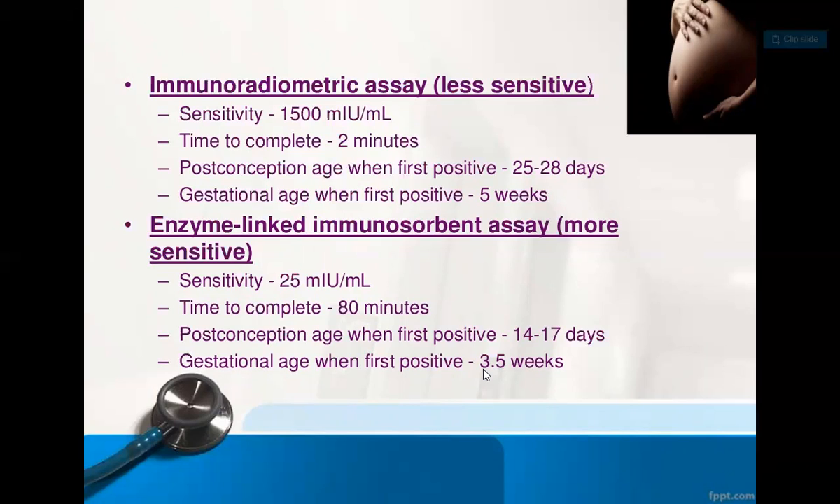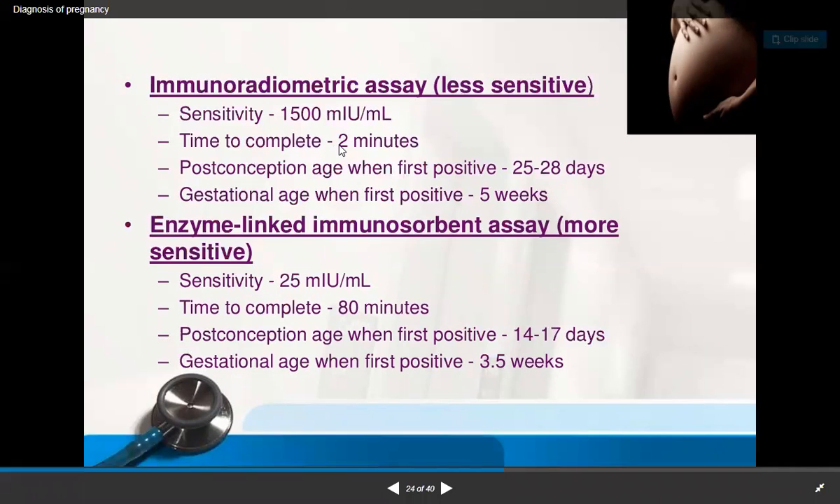Then the enzyme-linked immunosorbent assay is more sensitive. The sensitivity is 25 mIU per ml, and the time required is 80 minutes, so just more than 1 hour. The post-conception age at first positive is 14 to 17 days, and the gestational age at first positive is 2.5 weeks. The minimum time to complete is for the immunoradiometric assay, which requires only 2 minutes.